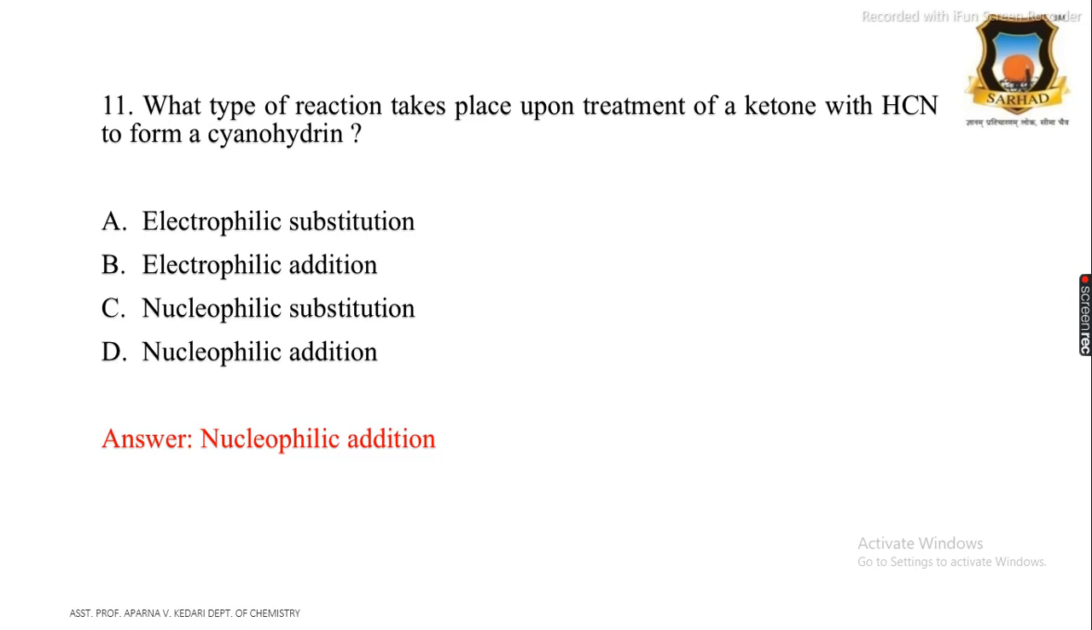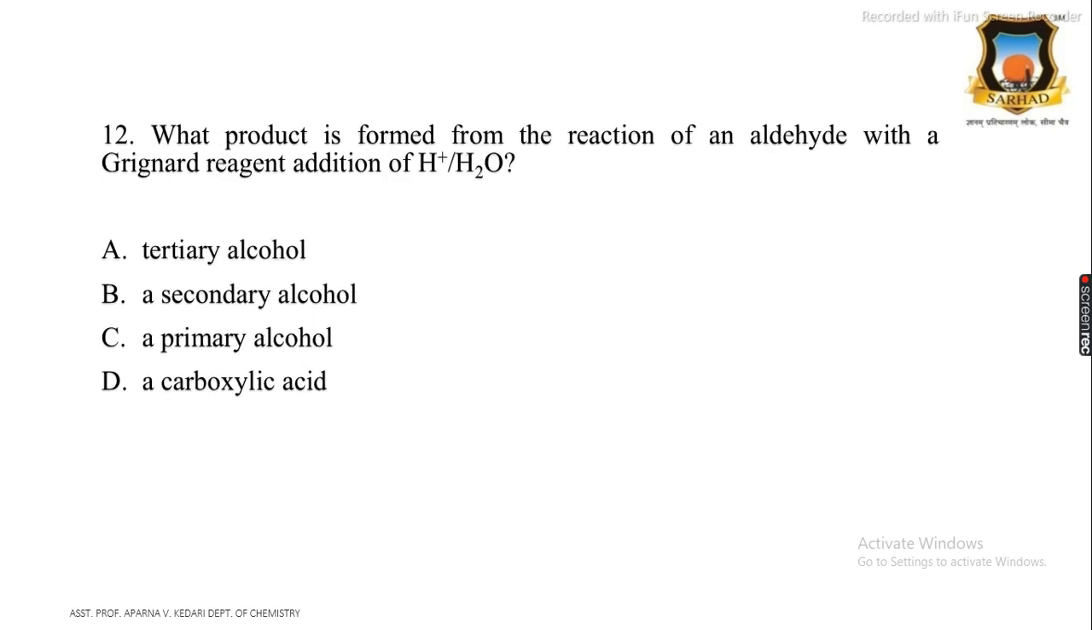addition reaction. The next question is: what product is formed from the reaction of aldehydes with a Grignard reagent followed by addition of H plus, H2O? First tertiary alcohol, secondary alcohol, primary alcohol and carboxylic acid, and the correct answer is secondary alcohol. If the aldehyde is formaldehyde, then we get the primary alcohol.